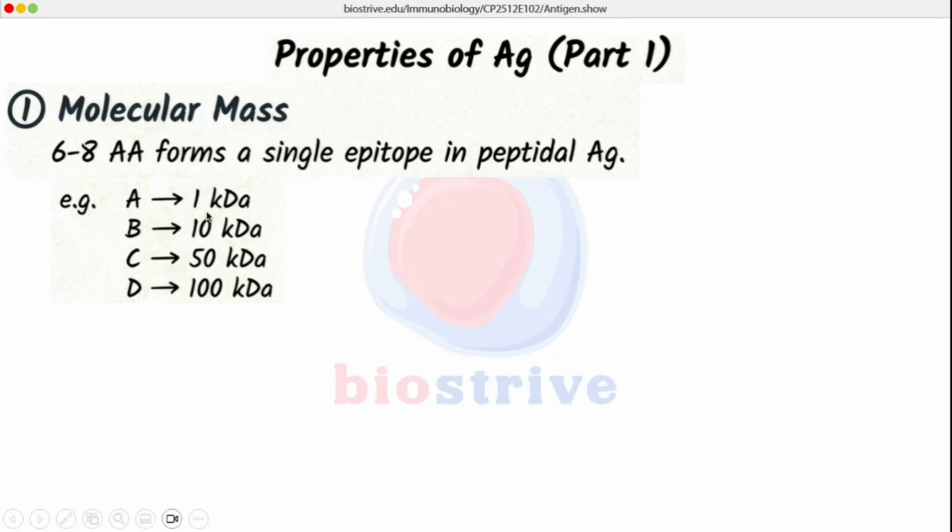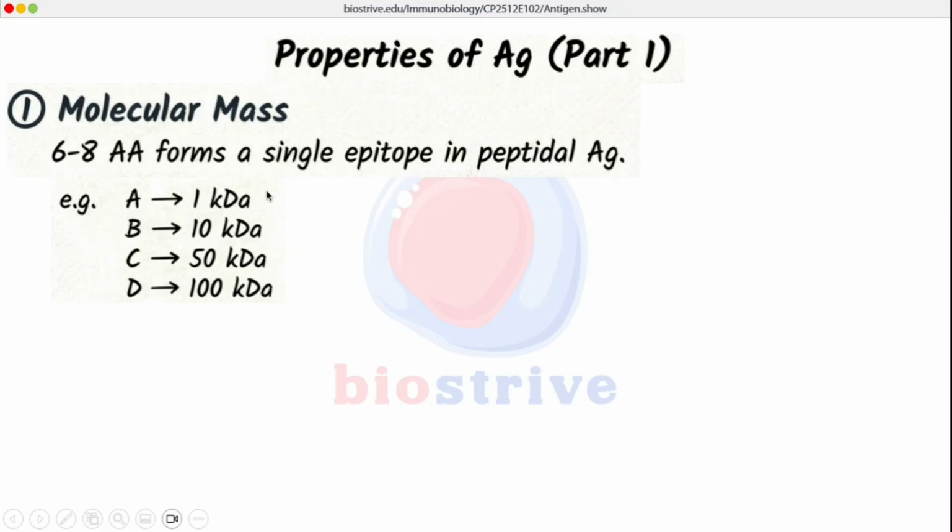Suppose we are given 4 different proteinaceous antigens with molecular masses: A of 1 kilodalton, B of 10 kilodaltons, C of 50 kilodaltons, and D of 100 kilodaltons. And we are asked to arrange them in the order of immunogenicity. Which protein out of A, B, C, D will exhibit the highest degree of immunogenicity? So the concept here is: higher the molecular mass, higher the size, higher the complexity, and the molecular mass is highest in this D peptide. So D will exhibit the highest degree of immunogenicity.